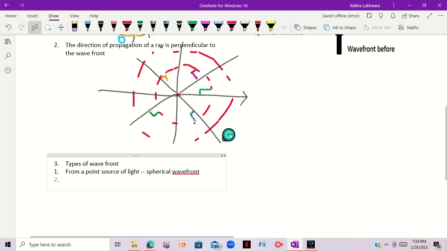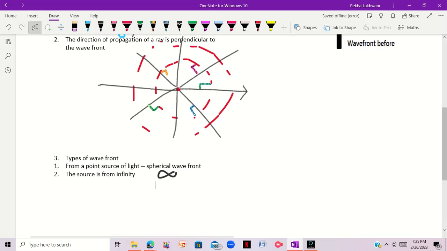If for example the source is from infinity, right? Let me draw right here. It's like this, from infinity. So basically we know that from infinity the lines are always parallel. The parallel lines are coming.